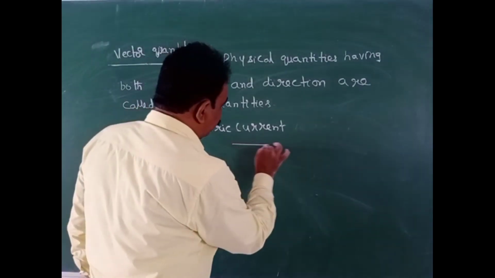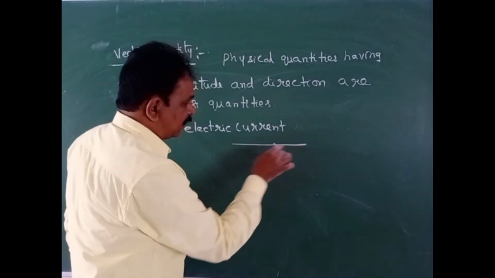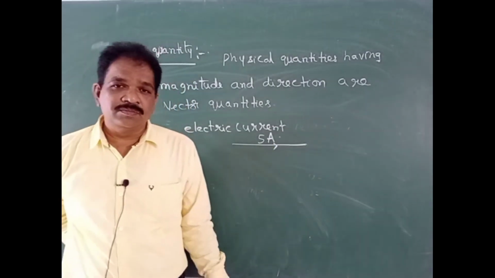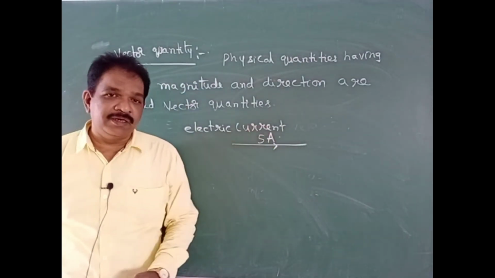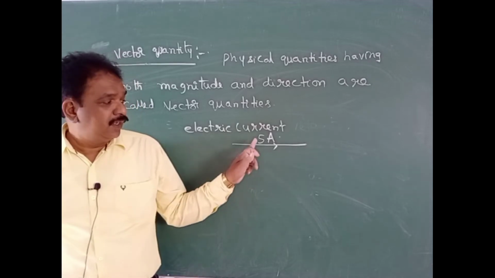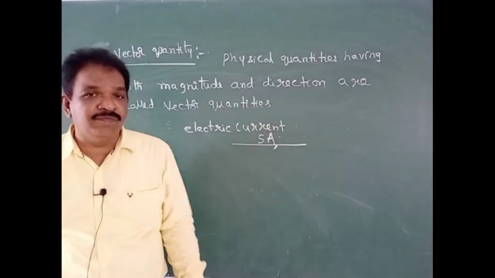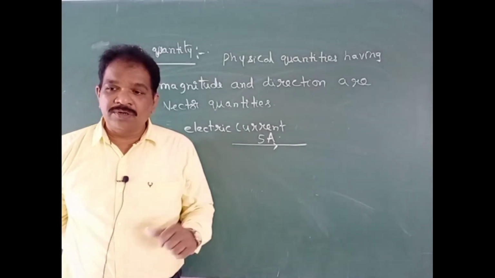Current is going from here to here, so it has some direction. It has magnitude, some 5 ampere current is flowing. But electric current is a scalar quantity.